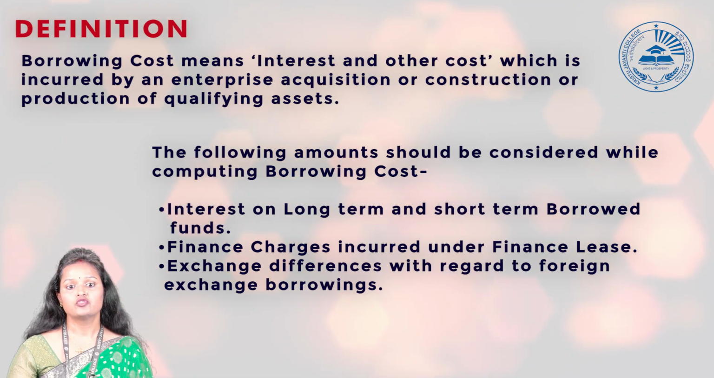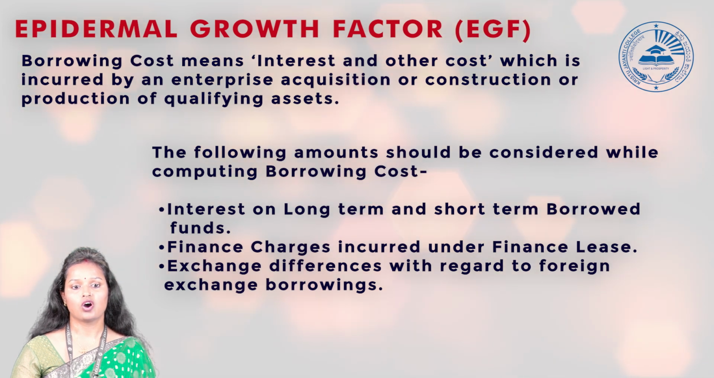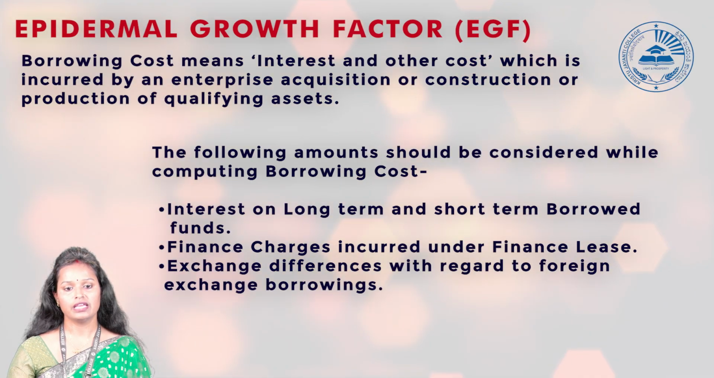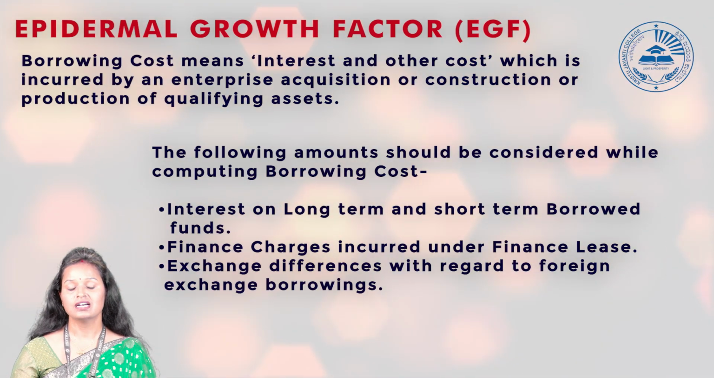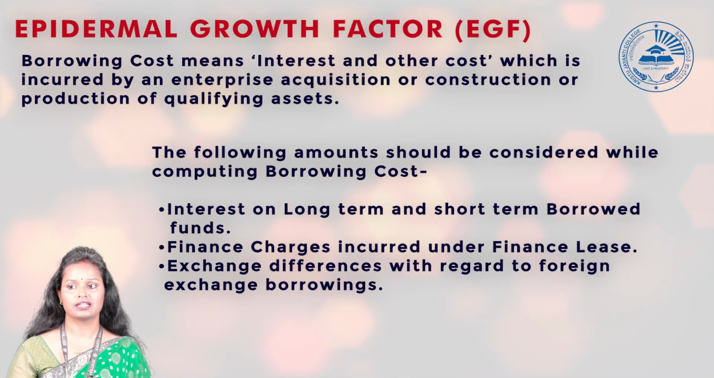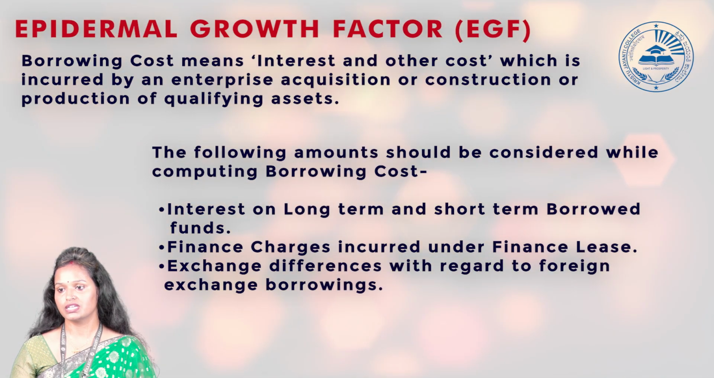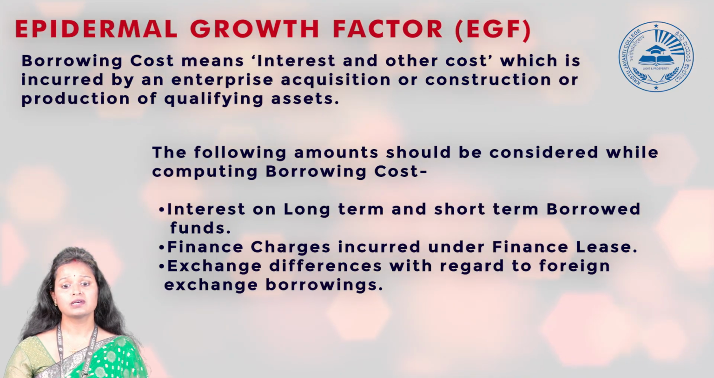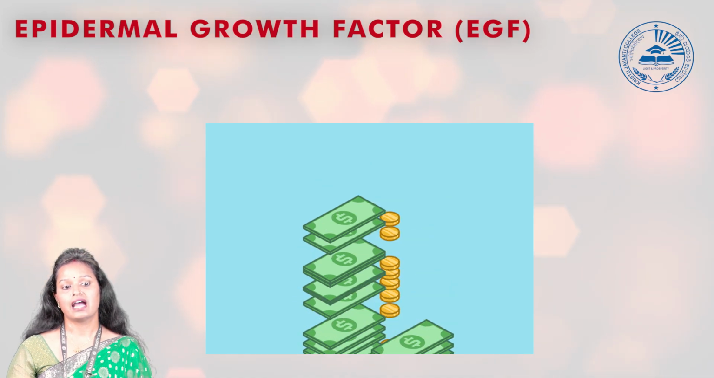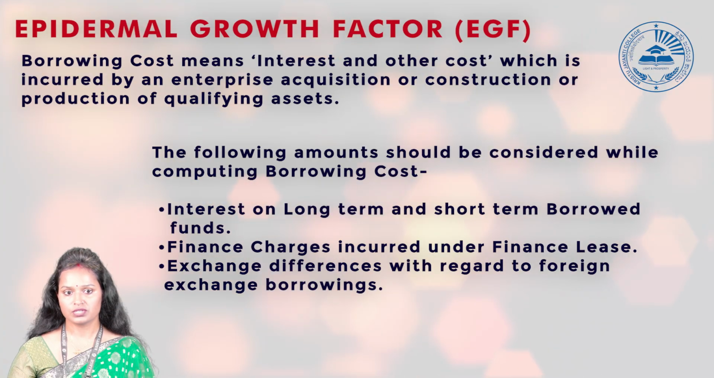Now, the following amounts should be considered while computing the borrowing cost. What are all those costs? Interest on long term or short term borrowed funds, then finance charges incurred under finance lease. If we have taken any asset under finance lease, we have to pay finance charges for that, and that also will come under borrowing cost under AS 23. Or if any exchange differences are there with regard to foreign exchange borrowing, that is, we have borrowed some money from different countries, so from there we have to pay some exchange differences. That also will come under the borrowing cost only.